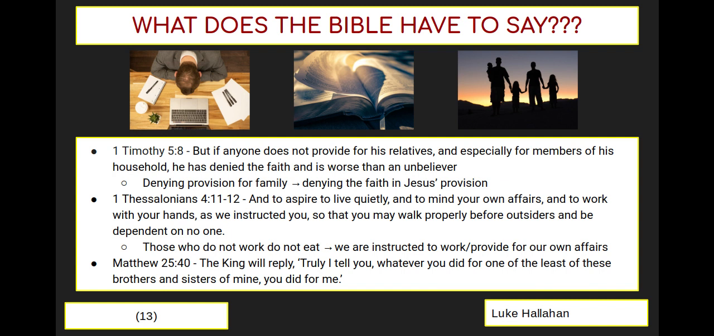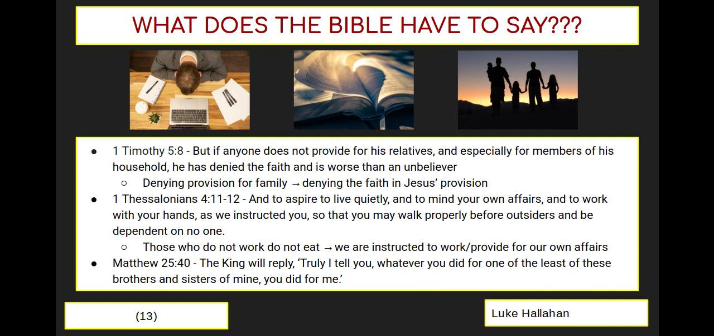1 Thessalonians 4 basically states that although we're supposed to mind our own affairs, we are ordered to work and we're instructed to work so that we can show the glory of God through our work. And just a couple verses before that was the verse that is a little bit more famous than this one, which is those who do not work, do not eat. And again, we're instructed to work.